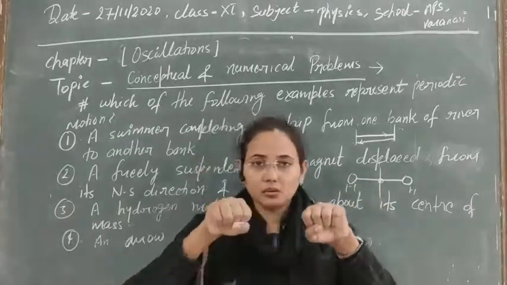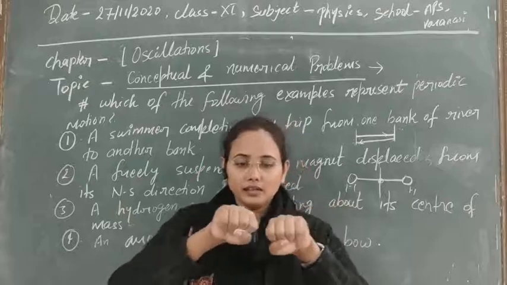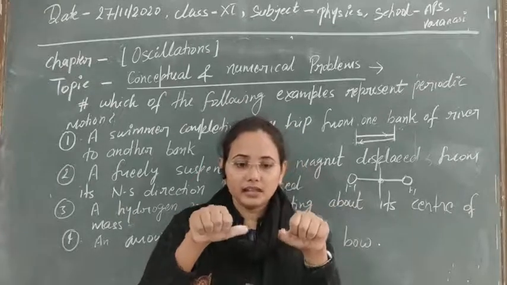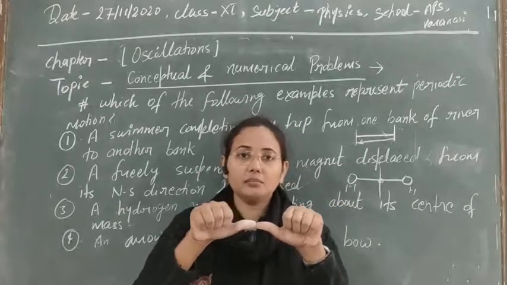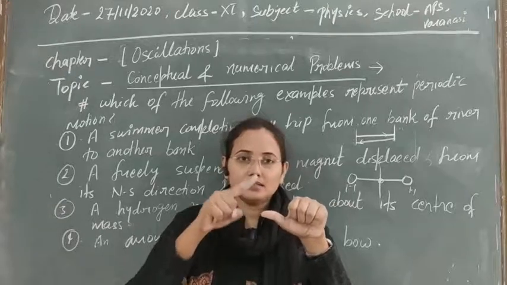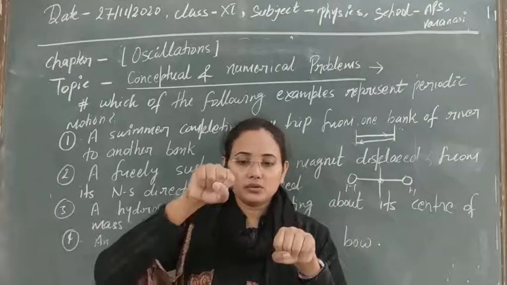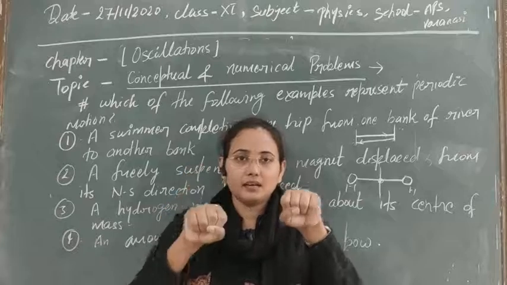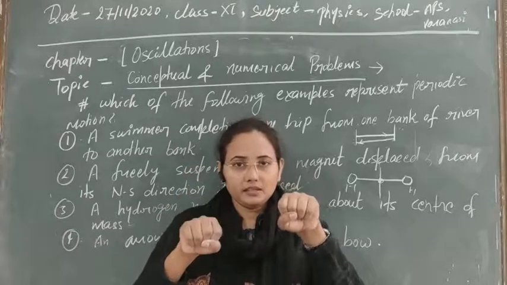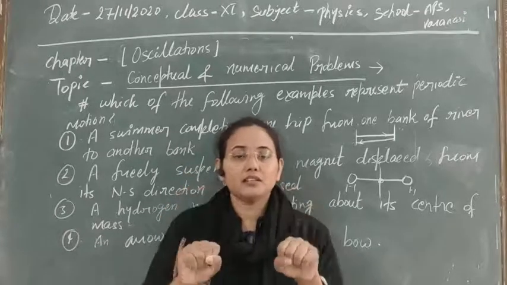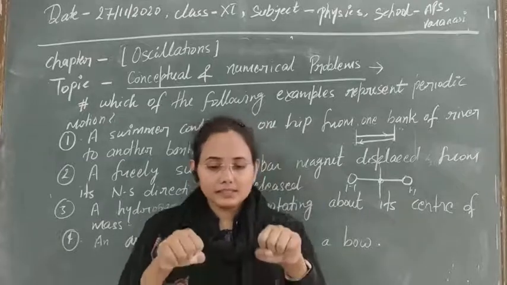Suppose these are the two atoms of hydrogen, and here they are joined, and this is the center of mass of it, and a line is just passing through it. Now it is going to rotate just like this about its center of mass, or the axis passing through the center of mass. So what will happen in this case?